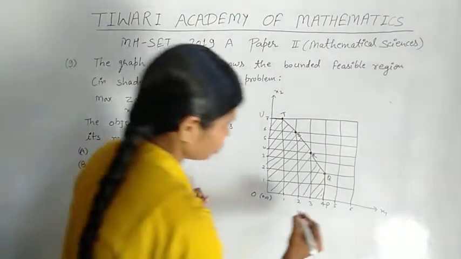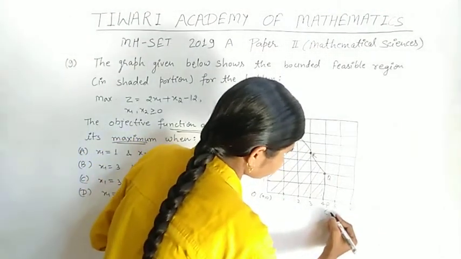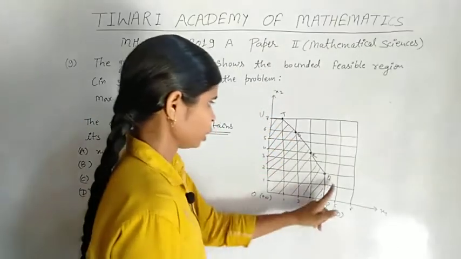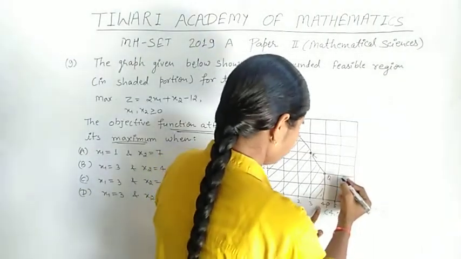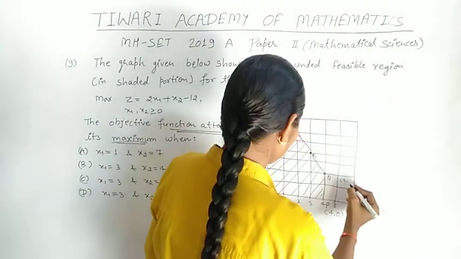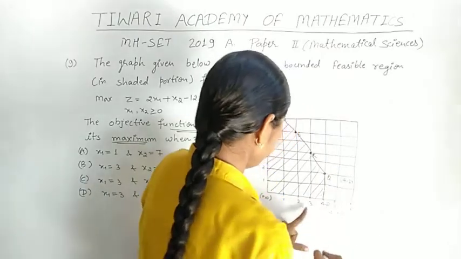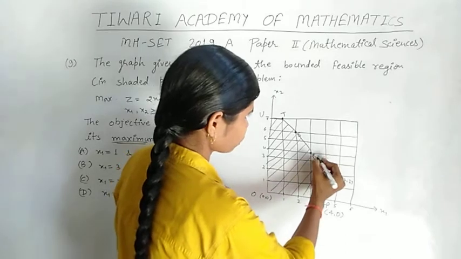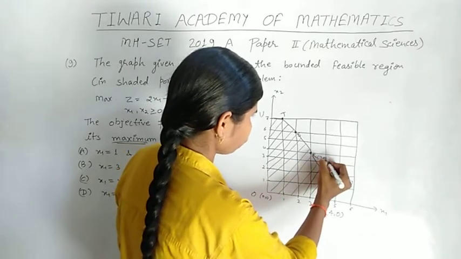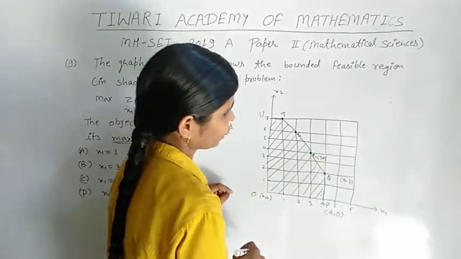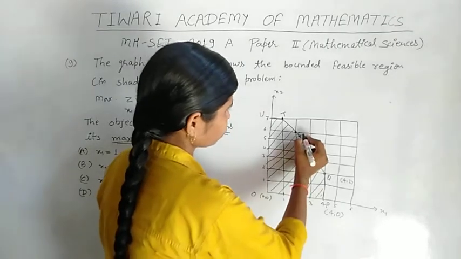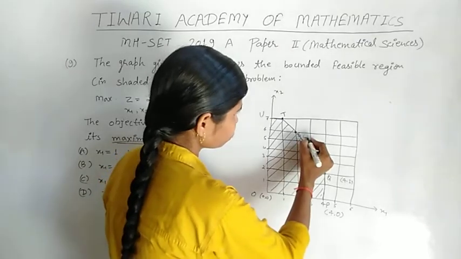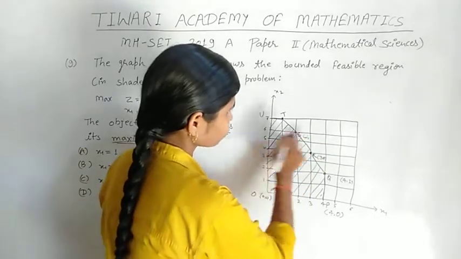Point P coordinate we write x 4, y axis 0, Q x axis 4, y axis 2. For R, x axis covers 3 distance and y axis 4, so coordinate of R is 3, 4. Point S, x axis take 2 and y axis take 6.